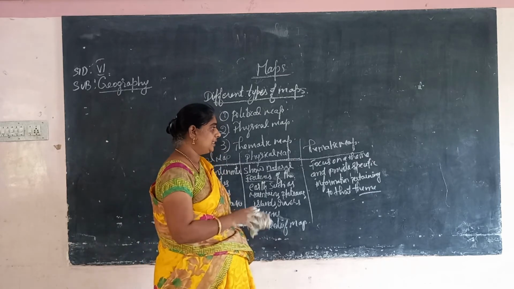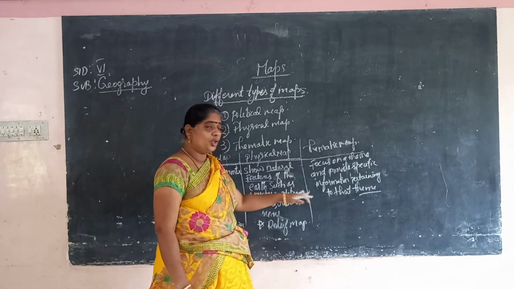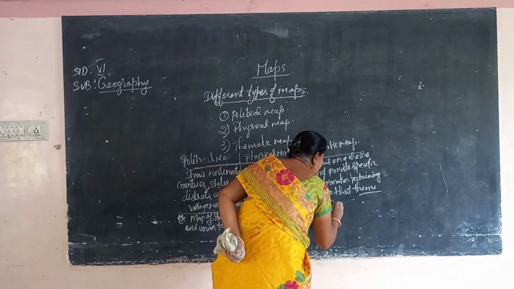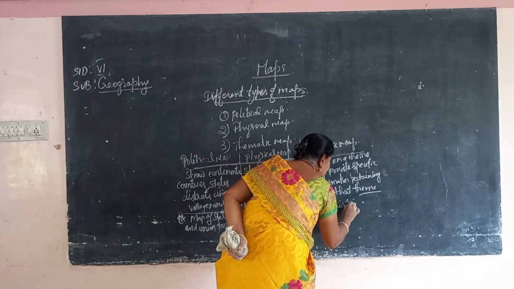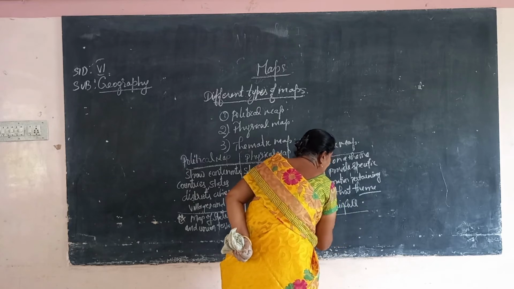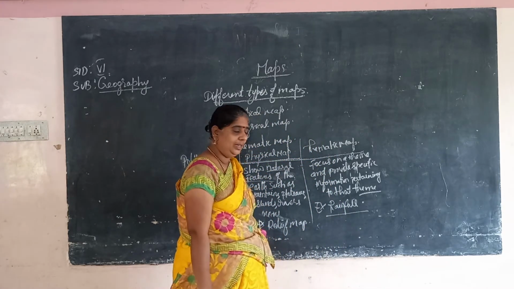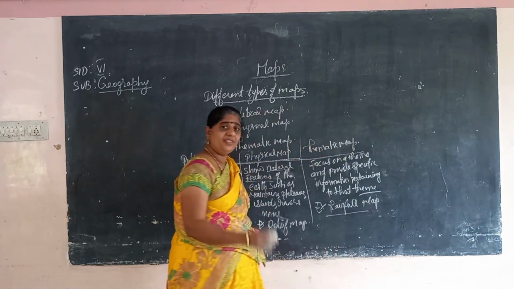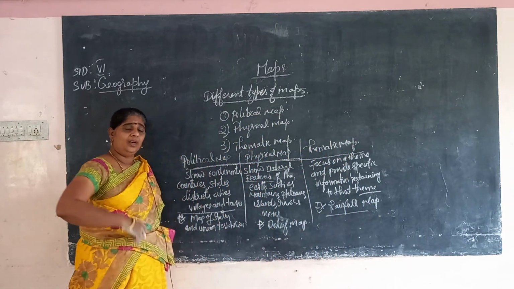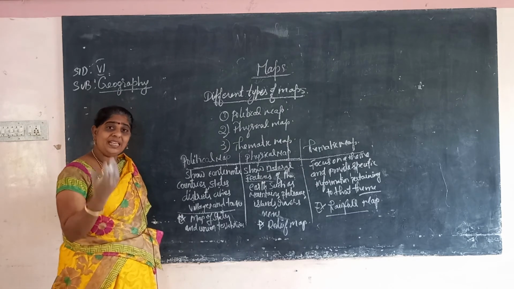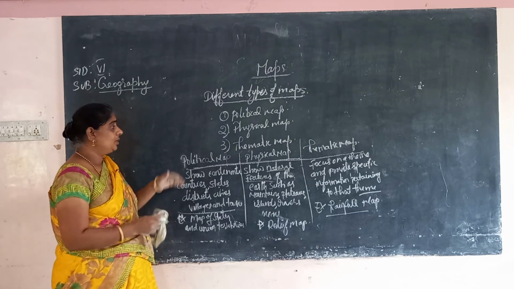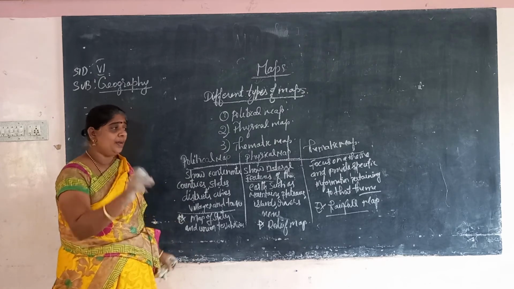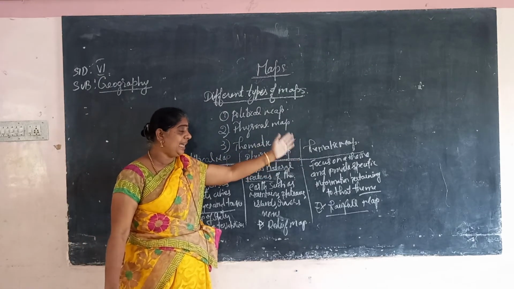That is the thematic map. The example is a rainfall map. We have many examples, but I am giving only one here, the rainfall map. Then we have a vegetation map, soil map, mineral maps. We have many types, all telling about a specific theme, so they come under the thematic map.